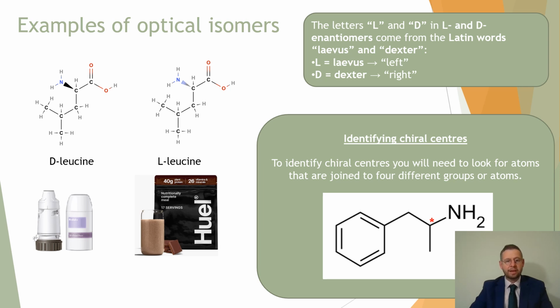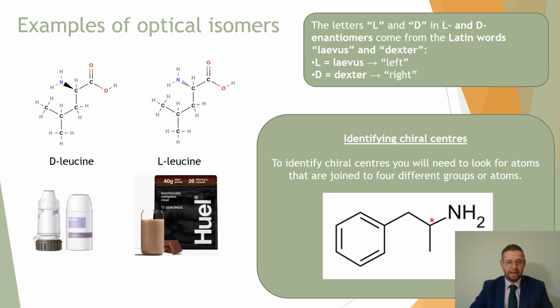Now, whether or not that amino group is sticking forward or away changes the nature of this amino acid. D-leucine is the powder that's found in dry inhalers, whereas L-leucine is found in protein shakes, and most specifically in Huel, that brand that is always advertised. So what does this D and L mean? Well, it's from the Latin laevus, meaning left, and D meaning dexter, meaning right, dexterity, for example.